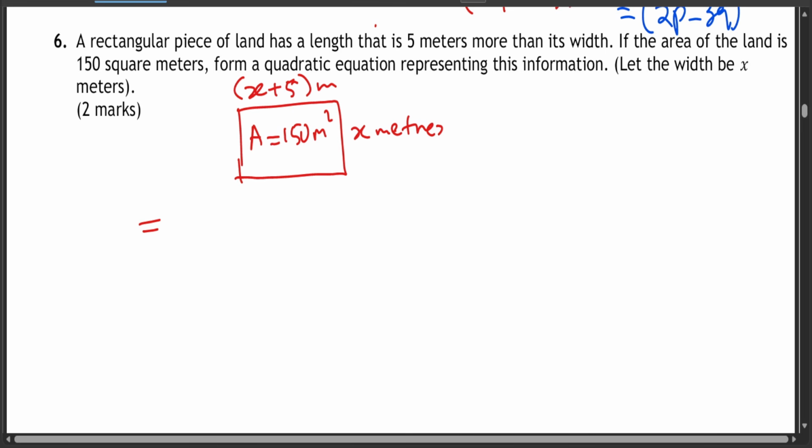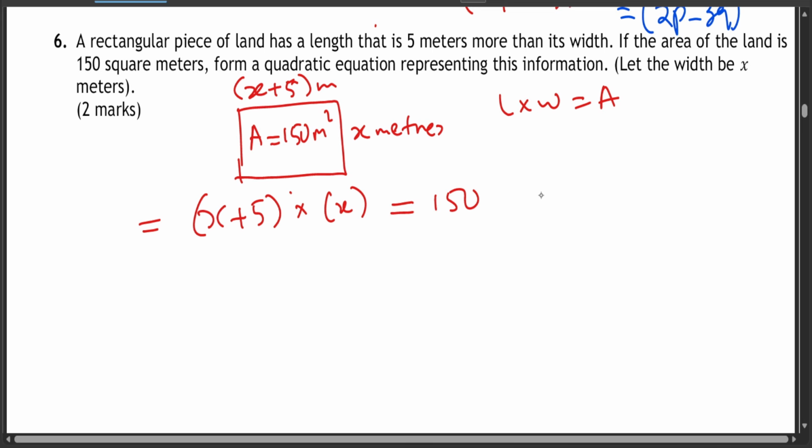Now area is given by length times width, and therefore your length being x plus 5, you multiply it by the width as well. So let's multiply by the width, which is x, and it's going to give you 150. Now x times x is going to give you x squared, and 5 times x is going to give you 5x, which is equal to 150.